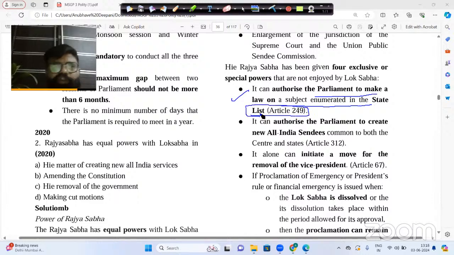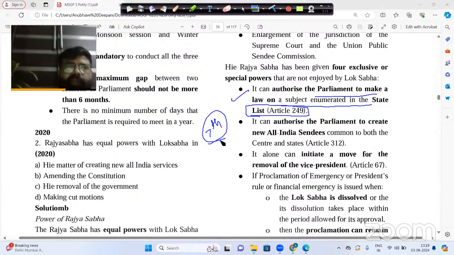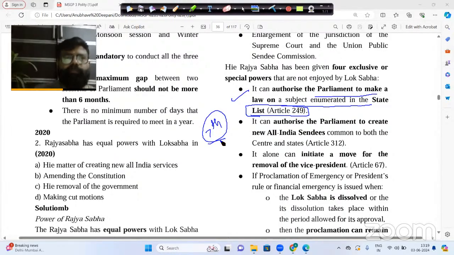When the question comes to center-state relation, we all know that under the 7th schedule of Indian Constitution, there are 3 lists: union list, state list, and concurrent list. The subjects which come under the union list, on those subjects, the central government is authorized to make the law. There is a state list also. The subjects which come under the state list, the state government is authorized to make laws on.